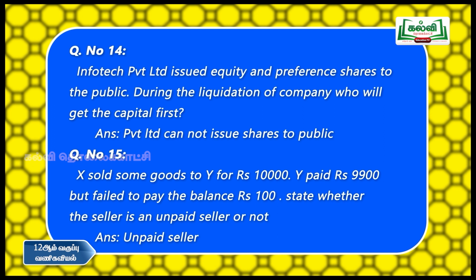An unpaid seller is the person who has not received the full amount, the entire amount of the product. In this case, the buyer has to pay the balance of 100. So he is called an unpaid seller. So the answer is unpaid seller. Till payment of the full amount, the entire amount, he is called an unpaid seller.